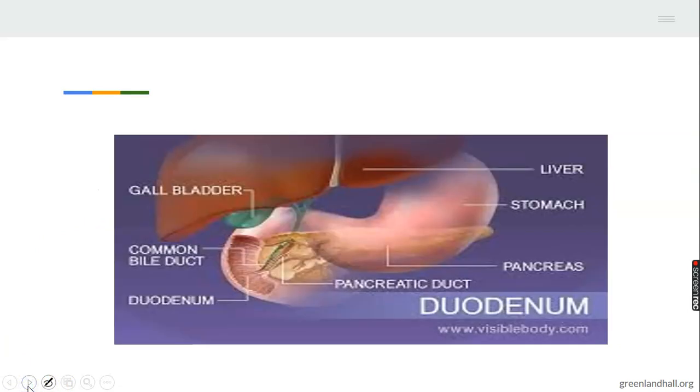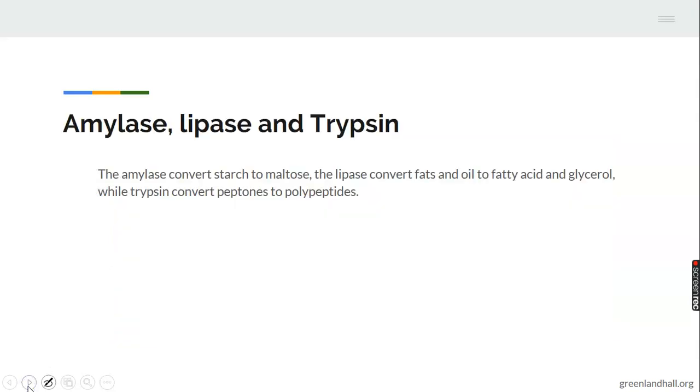Then you can see the diagram of the human duodenum, and the labels of the parts. Then we have the three enzymes that are inside the duodenum: amylase, lipase, and trypsin. The amylase converts starch to maltose. As I've told you, starch is a polysaccharide, maltose is a disaccharide. The lipase converts fat and oil to fatty acid and glycerol, while trypsin converts peptone to polypeptide.